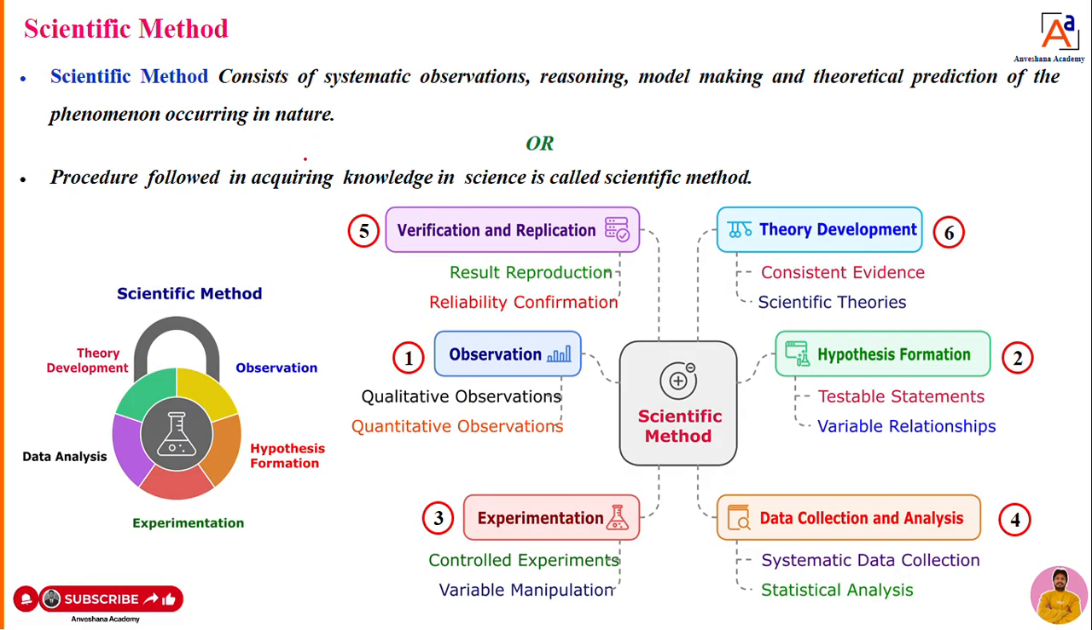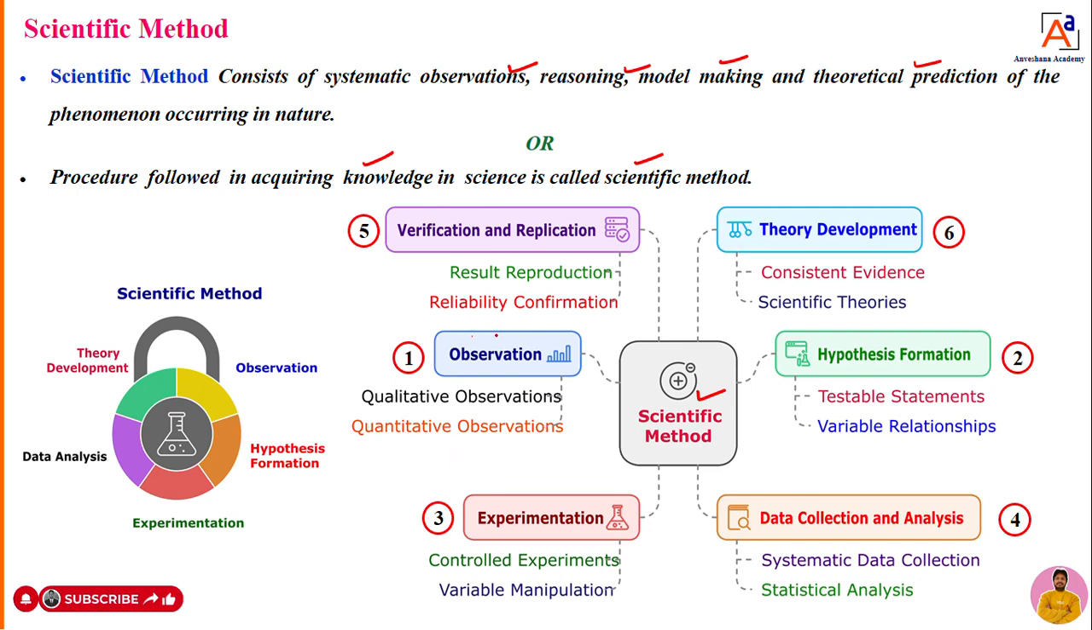Okay, dear students, you can see here now. What is the scientific method? It consists of observation, reasoning, model making or model creation, and theoretical prediction of the phenomena which is happening in nature. That is nothing but the scientific method, or in simple terms we can say the scientific method is a procedure followed in acquiring knowledge in science. The scientific method has 6 important steps, or we can call them procedures.